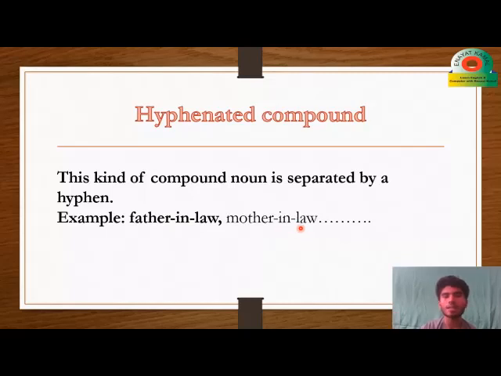The second example is mother-in-law, and we have more like this, for example brother-in-law, sister-in-law and so on. These are called hyphenated compound nouns: the words are different from each other, but the meaning is one. The plural of these we will study in our next lectures. These grammars are so important, and I will teach you them too. So that was hyphenated compound noun.